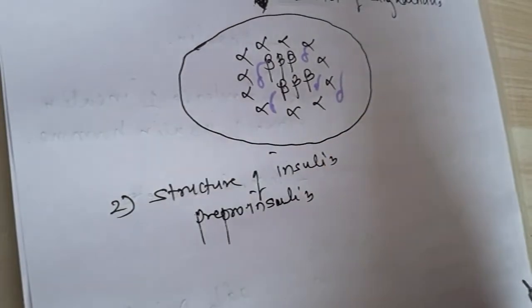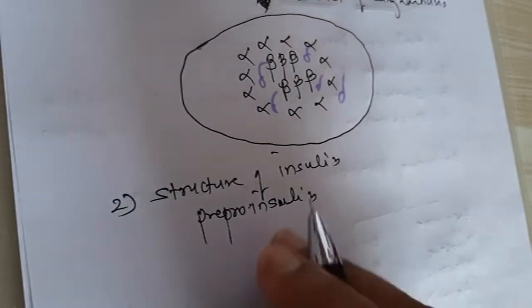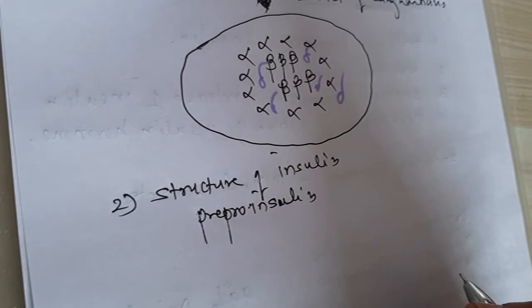It is first synthesized and then converted to the active form of insulin by post-translational changes in the molecule.